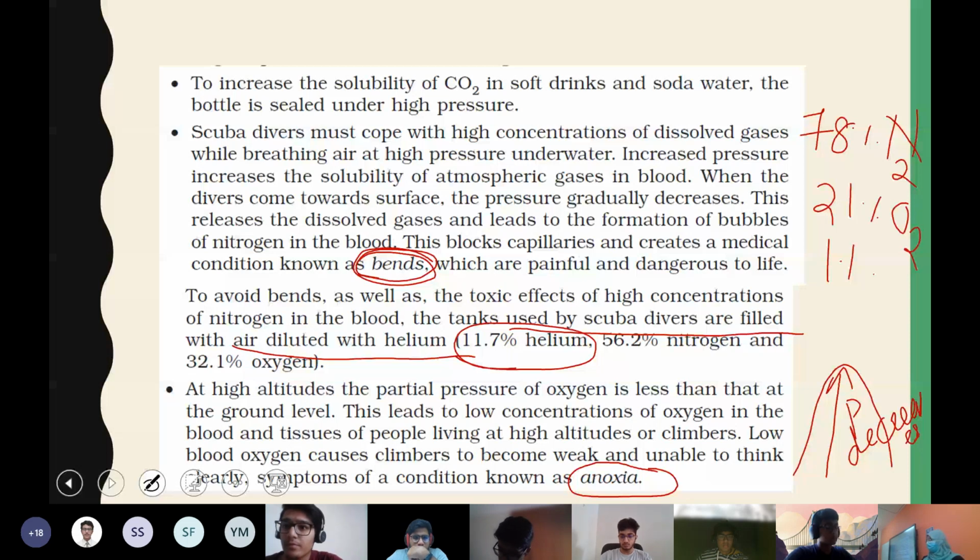Okay, so done. Can we move? Yeah. So now I think I got 2 or 3 numerical questions based on Henry's law before we proceed to the next question. No, before that I got some limitations. Yeah.